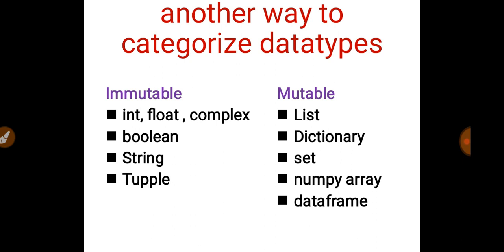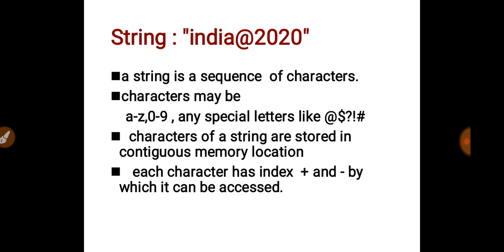There is another way to categorize these data types on the basis of mutability. That means whether a data type can be updated or not. If it is mutable, that means it can be updated, and if it is immutable, that means its value cannot be changed. The immutable data types are integer, float, complex number, boolean, string, and tuple. The mutable data types, which can be changed, are the list, dictionary, set, NumPy array, and data frame. Today we'll discuss a few of these data types in detail.